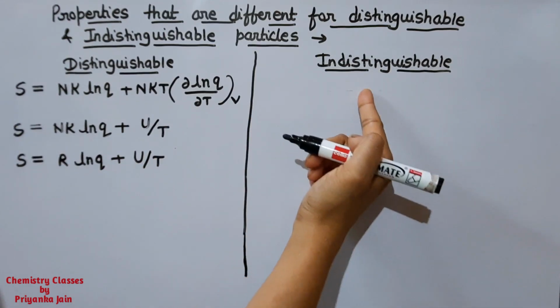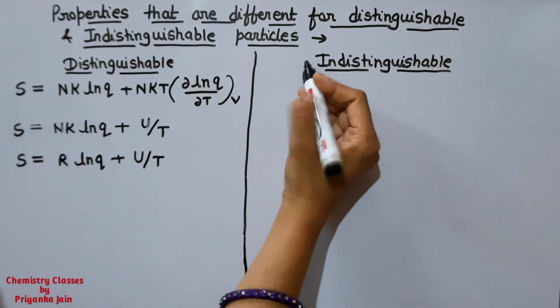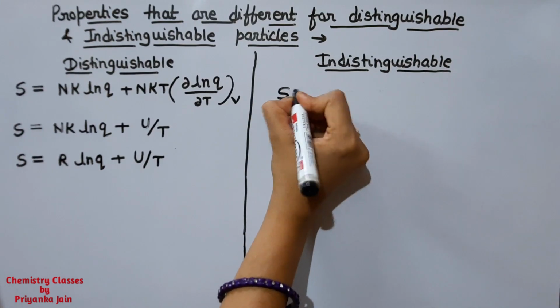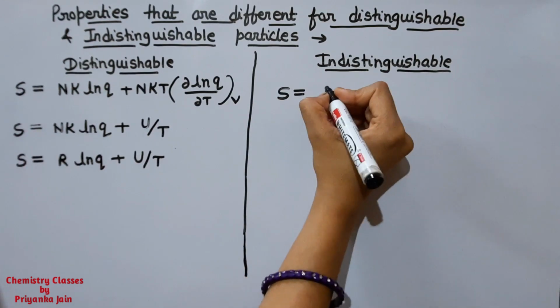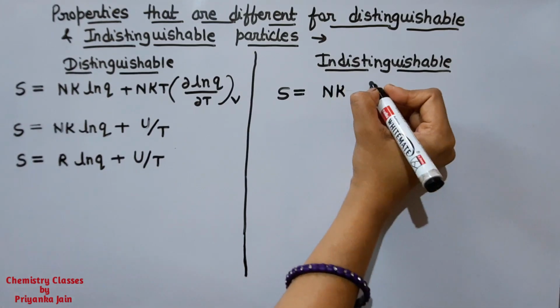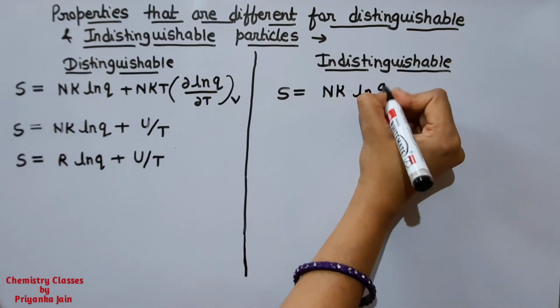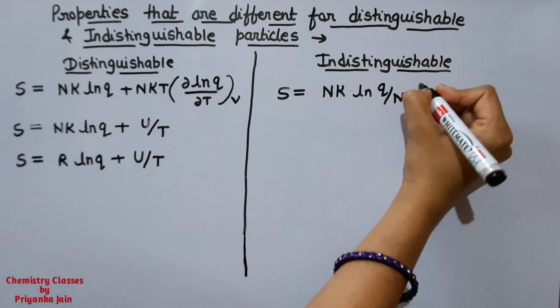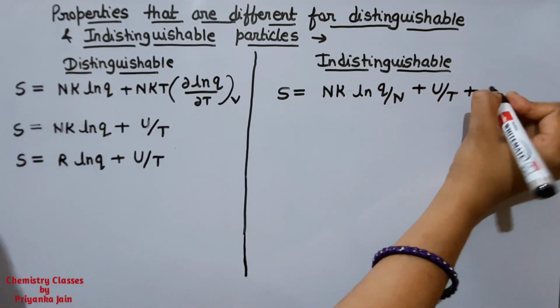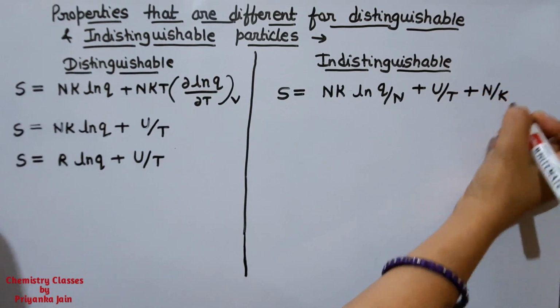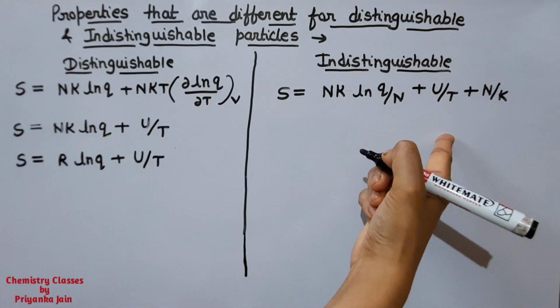Now for indistinguishable particles, the formulas will be somewhat different, because the partition function is given by Q by N. So the formula now becomes Nk ln Q by N plus U divided by T plus Nk. This is the formula you have to remember.